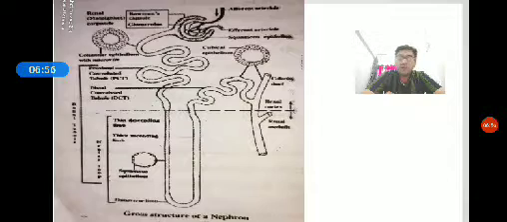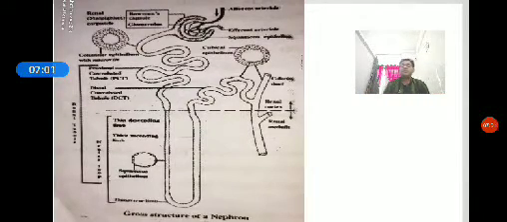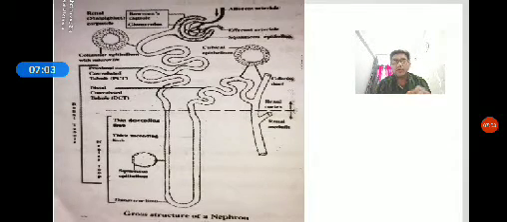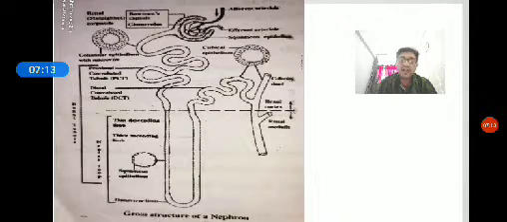The second step is called tubular reabsorption. The primary urine or glomerular filtrate from the Bowman's capsule flows into the proximal convoluted tubule. The essential materials like water, glucose, amino acids, and vitamins are reabsorbed by the brush border cells of the proximal convoluted tubule and secreted into the blood flowing in the peritubular capillaries. Hence, tubular reabsorption is a selective process. It absorbs selective materials.